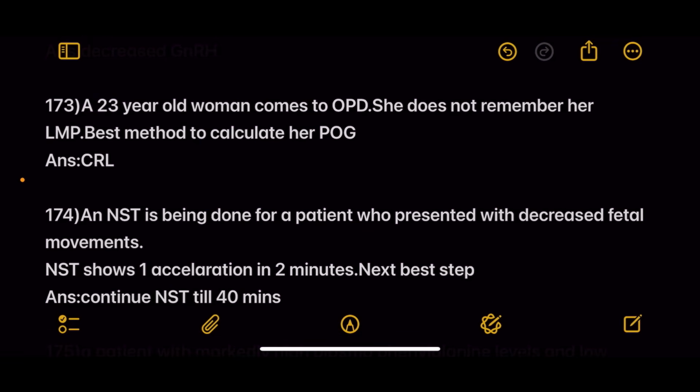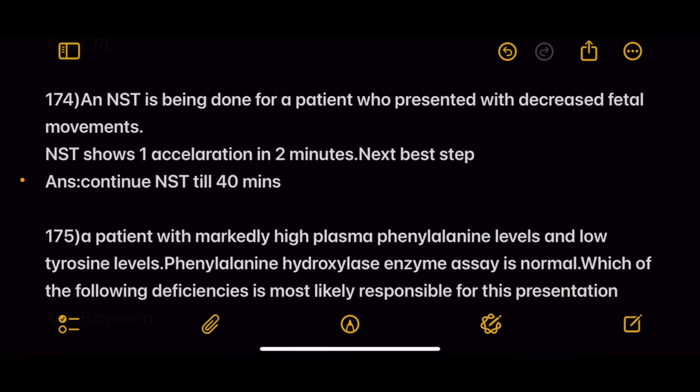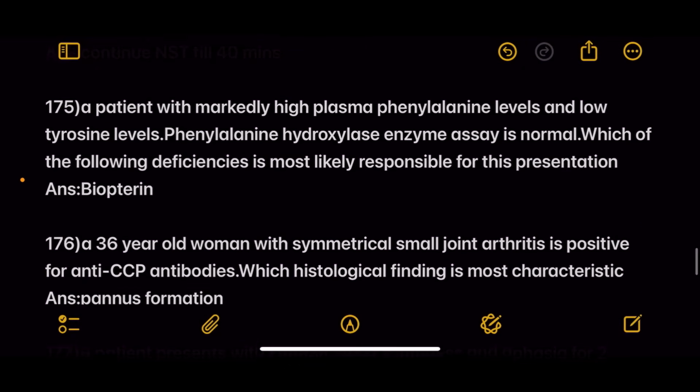Next, a 23-year-old woman comes to OPD. She does not remember her LMP. Best method to calculate POG is CRL. Next, NST is being done for a patient who presented with decreased fetal movements. NST shows 1 acceleration in 2 minutes. Next step is continue NST till 40 minutes.